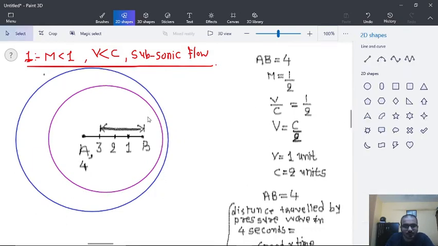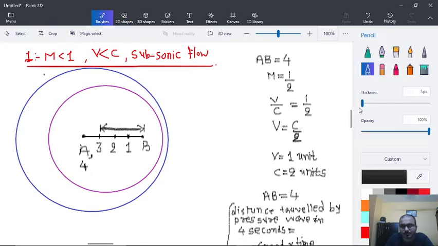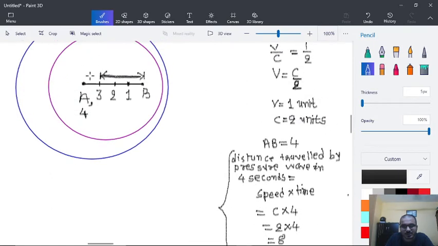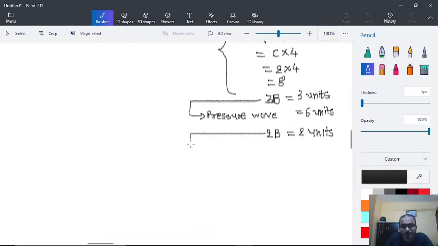Then from 2 to B, it will again be 2 units, because in 2 seconds it will travel from 2 to B. So as V is 1 unit, the distance will be 2 units, and for 2 to B the pressure wave has a radius of 4 units.